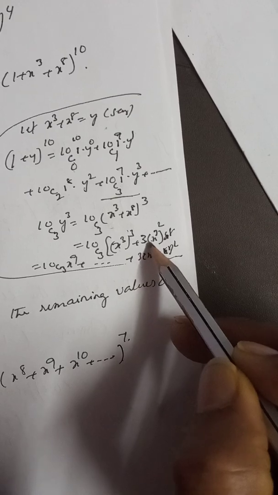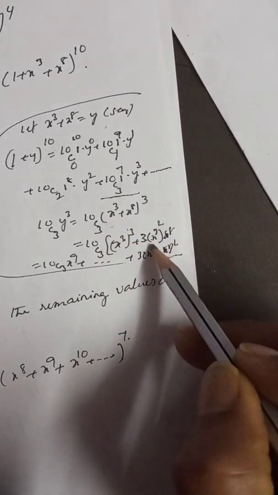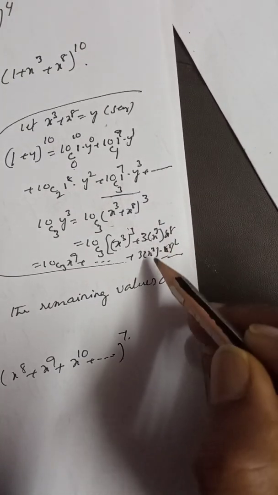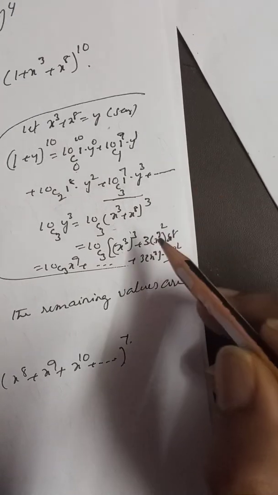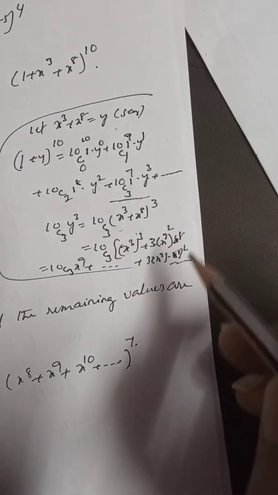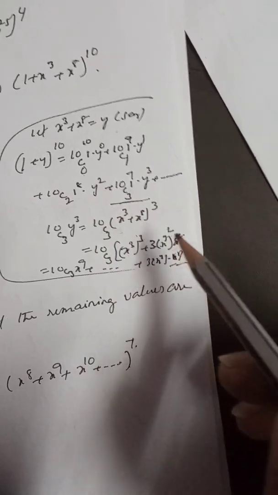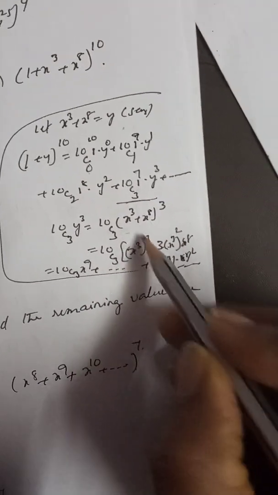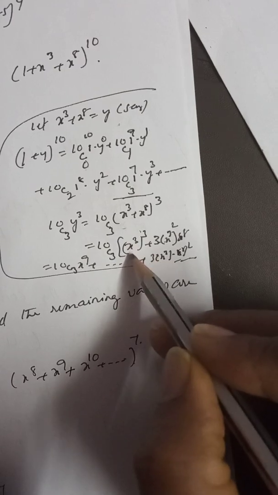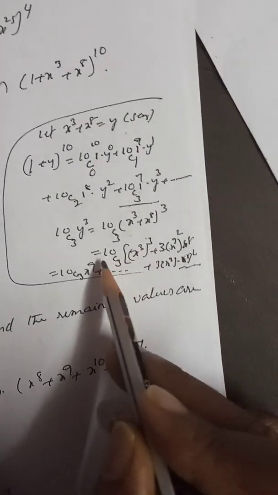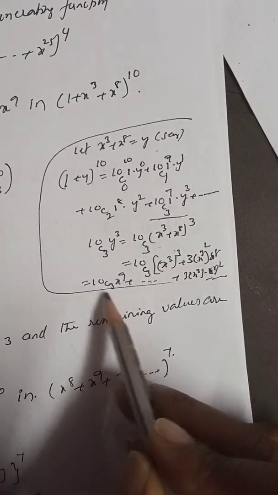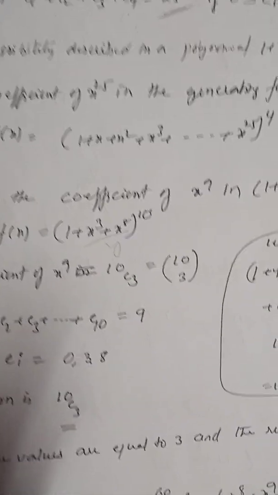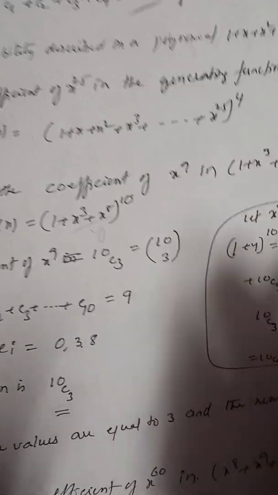In the second term 3a square b means x to the power of 6 into x to the power of 8. The power is not equal to 9. In the next term 3ab square, the power of x is greater than 9. And the last term is x to the power of 8 whole cube. If you simplify that one, again its power is greater than 9 only. Here only in the first place we are getting x power 9 whose coefficient is 10c3, right? If you expand this one, 10c3 x to the power of 9, therefore coefficient of x power 9 is equal to 10c3. Another notation is like this, right?